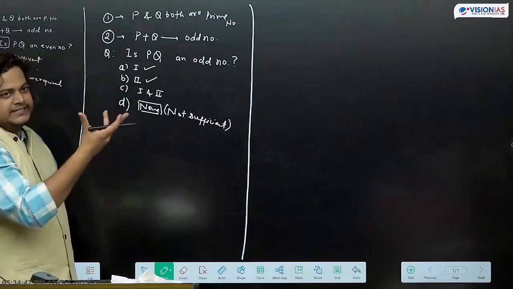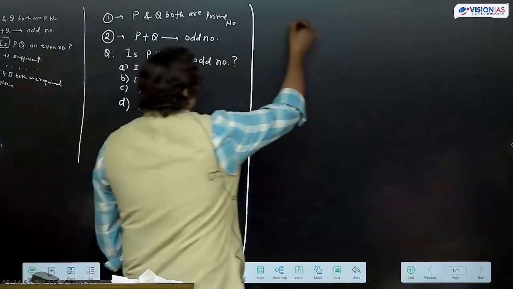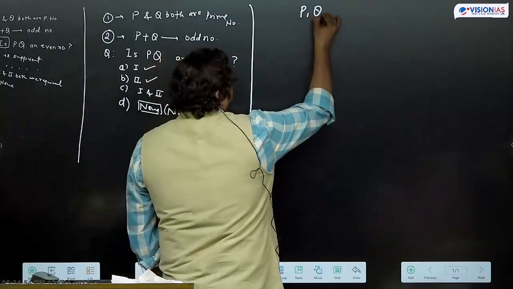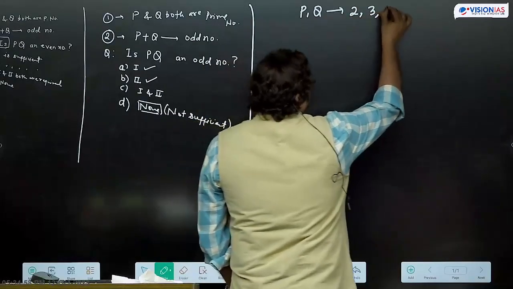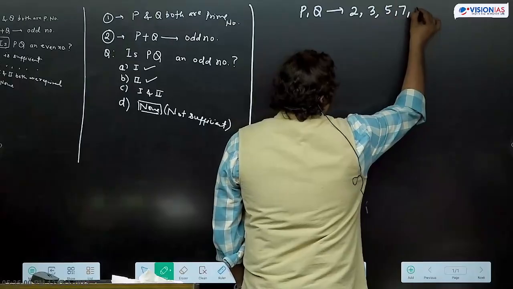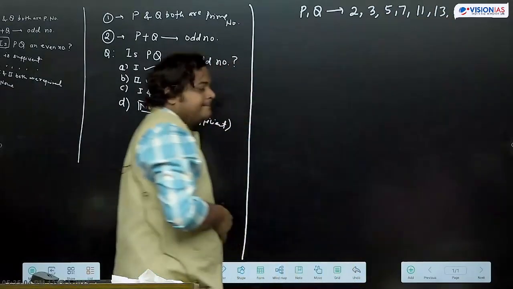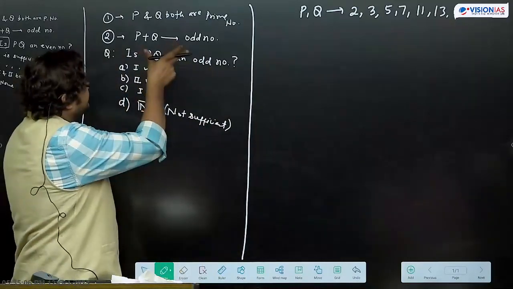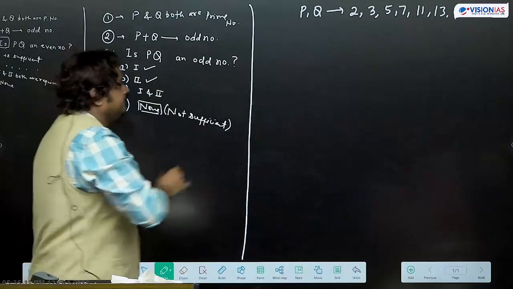First statement से, are we getting this answer? P and Q both are prime numbers. So P and Q can take values 2, 3, 5, 7, 11, 13 and so on. So if we take first statement की information, both are prime numbers, is PQ an odd number?